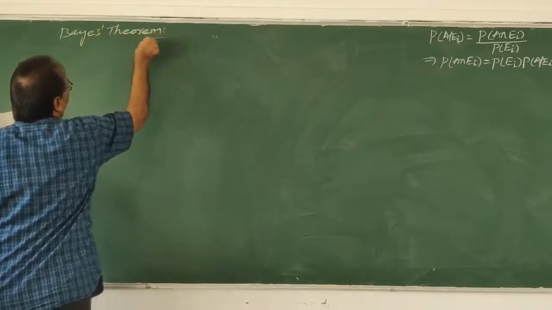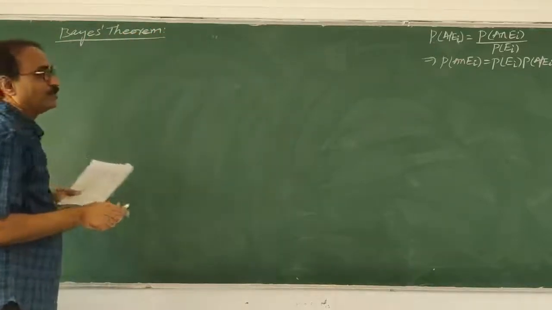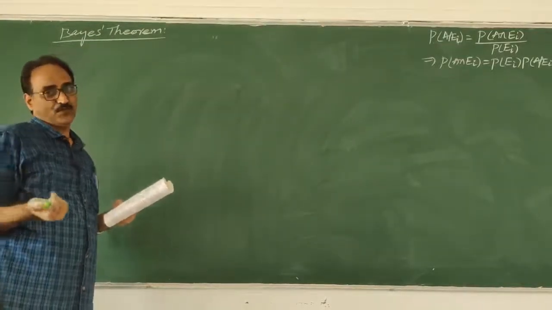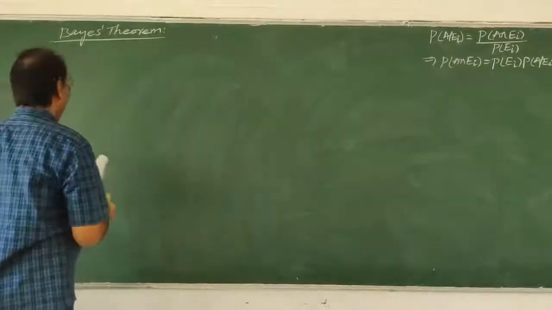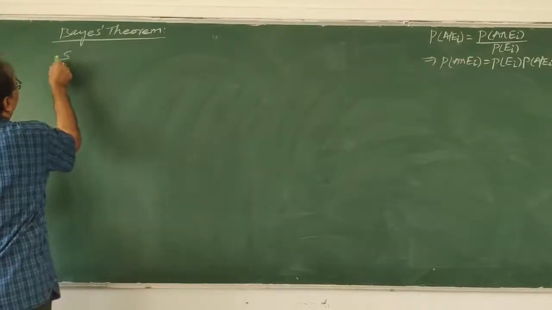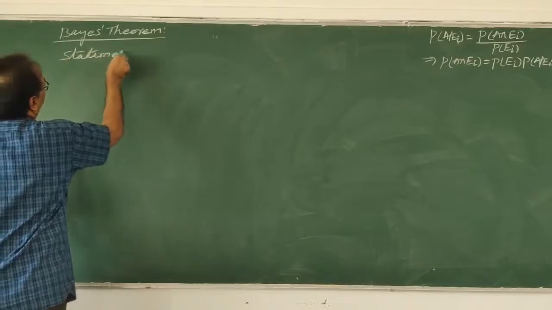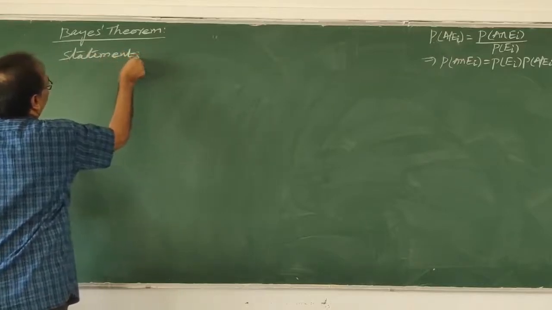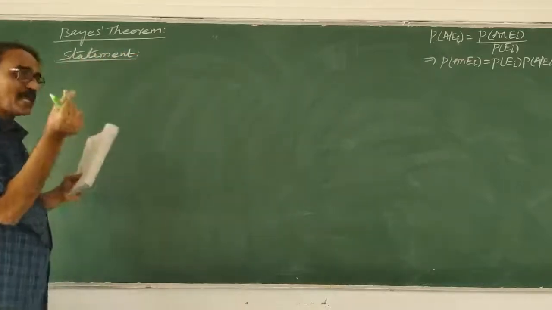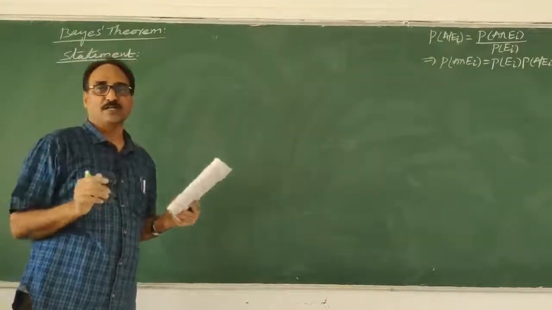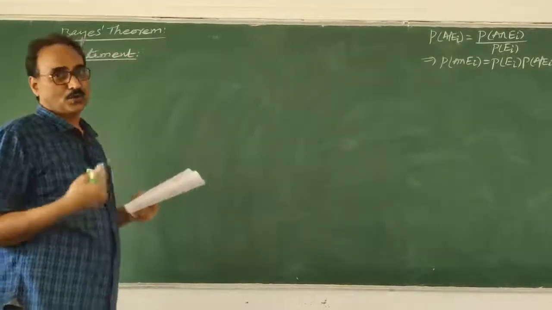As I said, any theorem you want to prove should have a statement as well as a proof. So first of all, let us write the statement. I don't want to deviate much from your textbook. Even if you go through the textbook you should be able to understand, so I am not changing the terminology. Whatever textbook terminology is given, that only I am using, so it is easy for you to go through it.